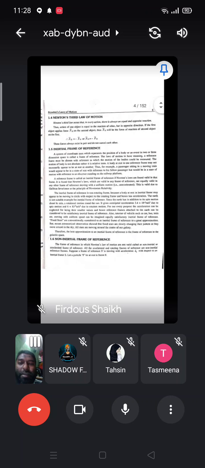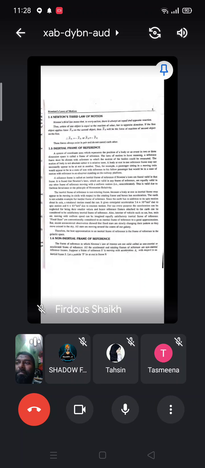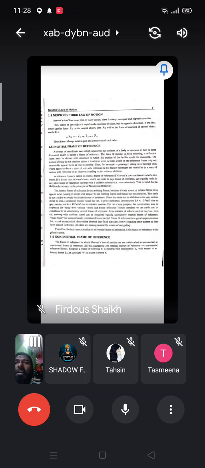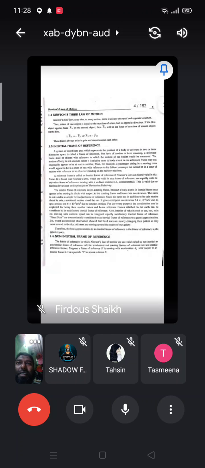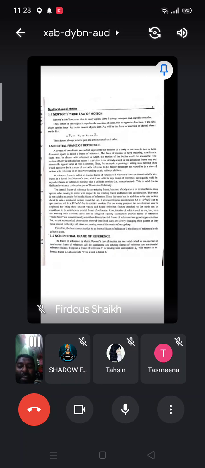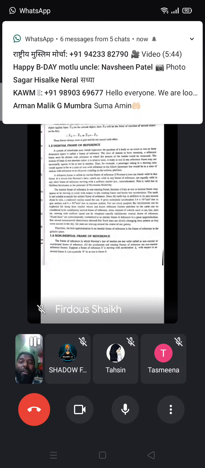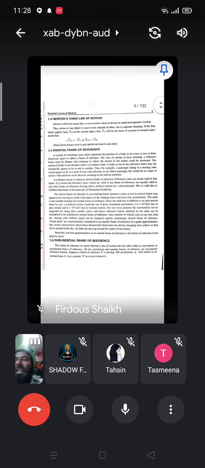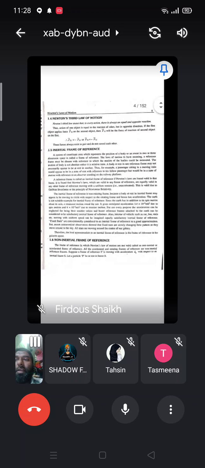A simple example you can remember. Every action has an equal and opposite reaction. If anybody slaps you, then what is your reaction? You will slap your friend again. If your friend slaps you, then immediately you can slap your friend. That is, every action has an equal and opposite reaction. The action of one object is equal to the reaction of the other, but in the opposite direction.